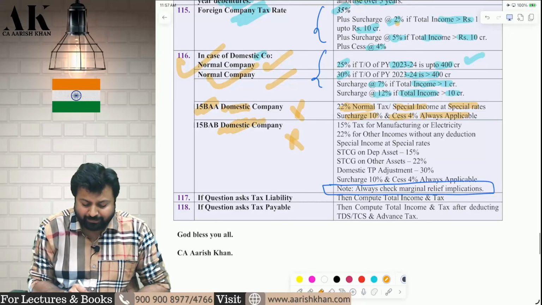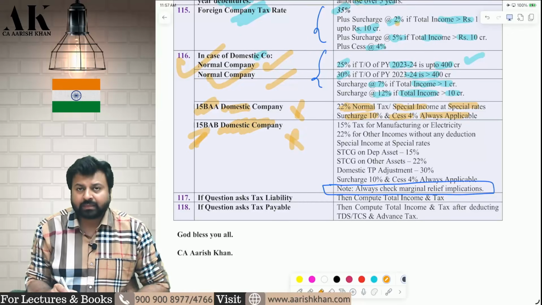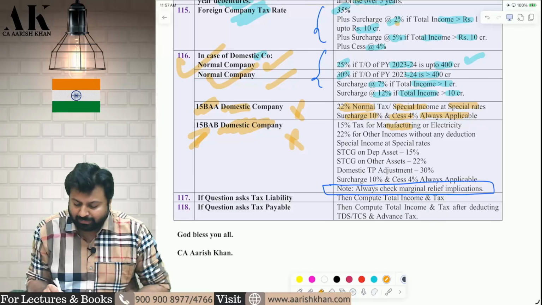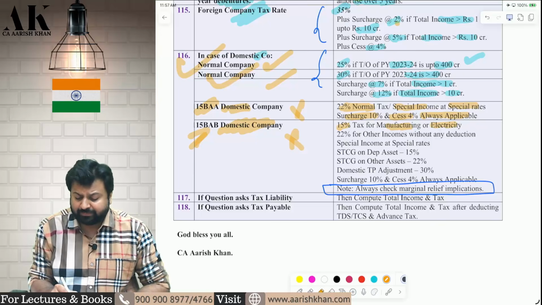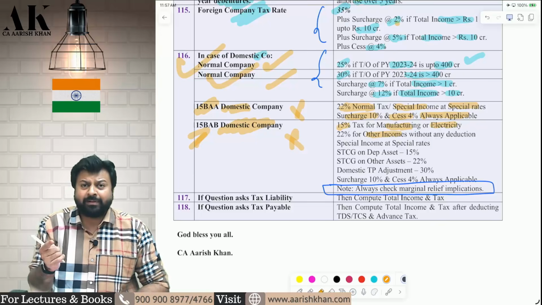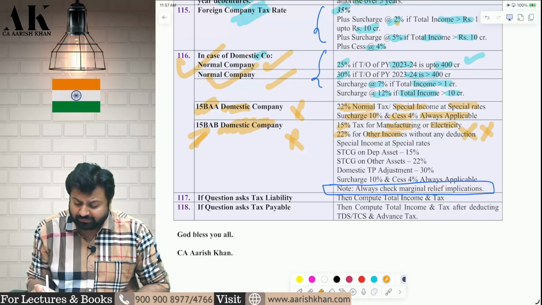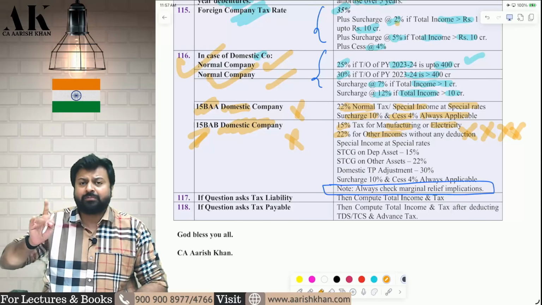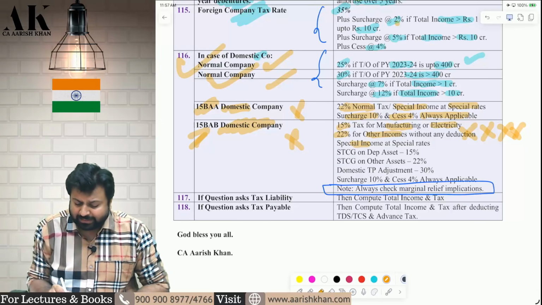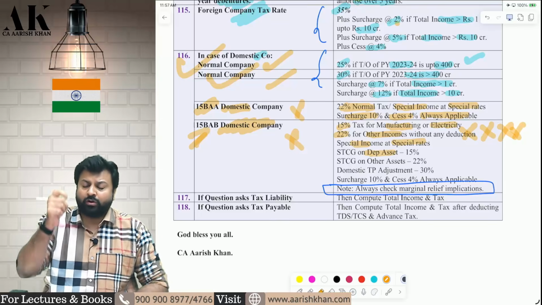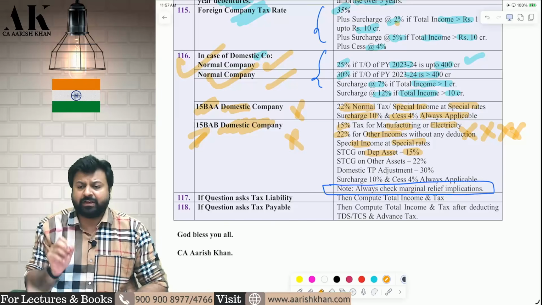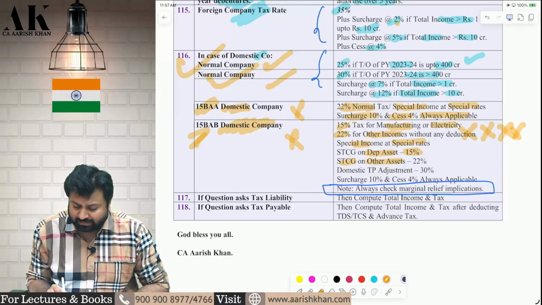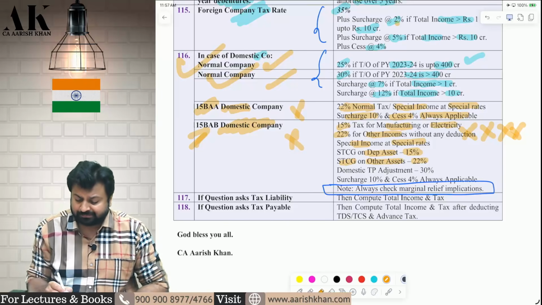Next, domestic company who is covered under 115BAB. Here there are multiple rates. If you are earning from manufacturing and electricity generation, 15%. Other incomes like house property, like you can say dividend income, 22% without deduction of any expenses, which I have told you earlier also, while municipal tax of house property was let out. That point I was explaining. Third, special incomes will be taxed at special rates. STCG on depreciable assets, I have told you earlier, under 115BAB it is 15%. STCG on other assets, I have told you earlier, it is 22%.